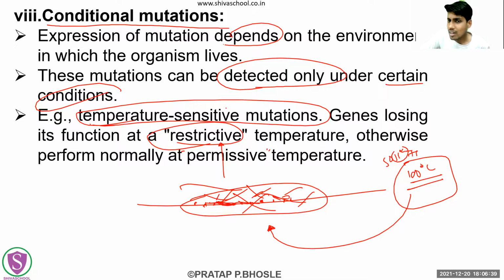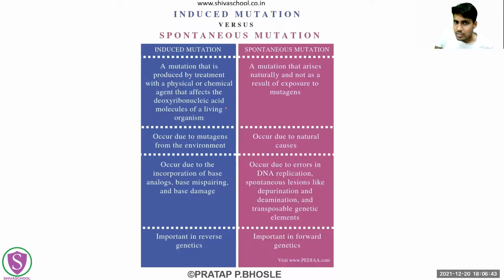Here we have just taken that example. Now at the end, we are going to discuss some of the differences between induced and spontaneous mutation, taken from this website. Then in tomorrow's lecture, we are going to see spontaneous and induced mutation in detail, along with a comparison of point mutation and other mutations. So let's see induced mutation and spontaneous mutation. What are the differences?